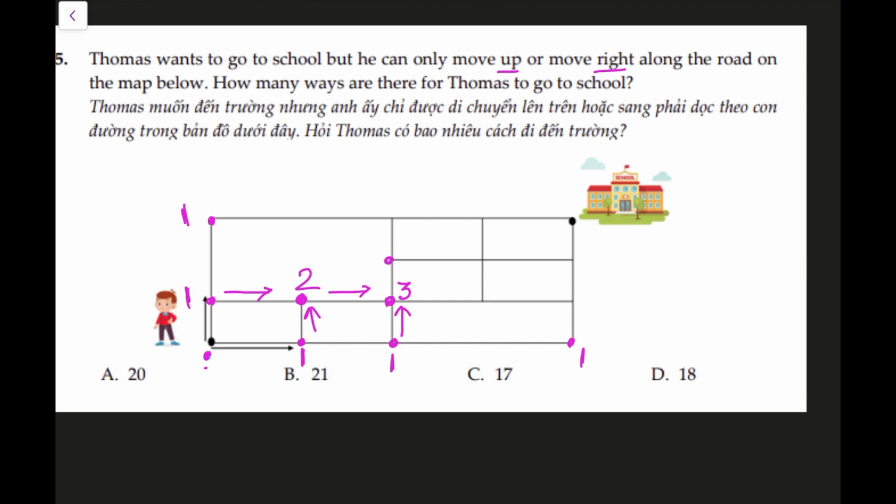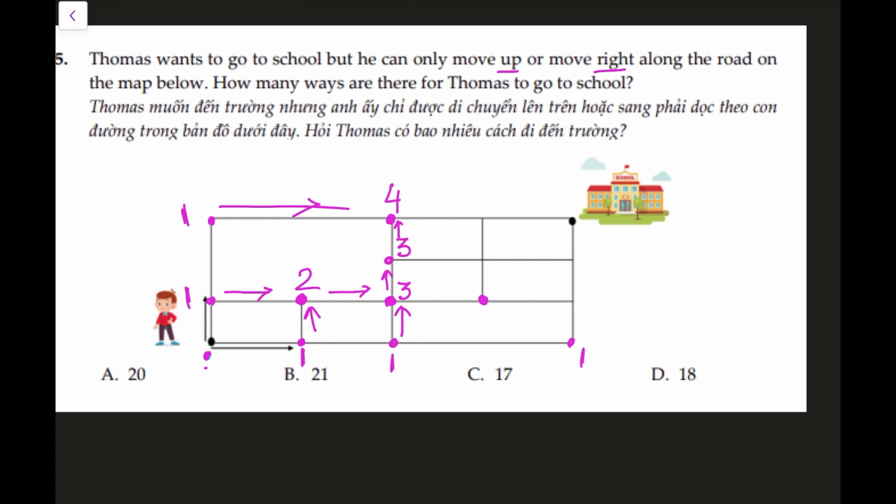Now looking at this point again, he can actually just move up. There is no right from where he can come, so he has to take the point below and just move up from there. So there are exactly 3 ways. There is no increment in the number of ways. 3 ways to reach this point, and to the top again 3. And for this point he can come right as well, so 3 plus 1 is 4. So he can reach this point in 4 different ways.